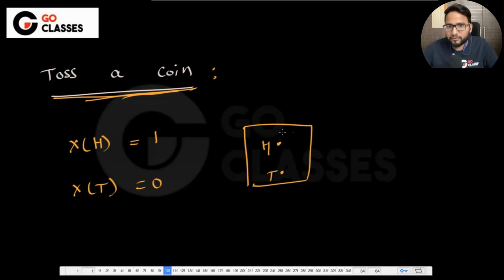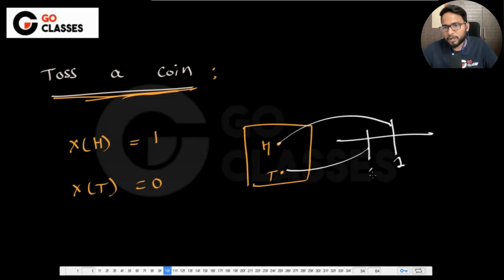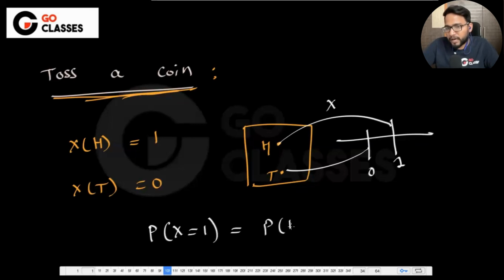And x is something which is called Bernoulli random variable, which maps some of the outcomes to 1 and other outcomes to 0. If I just ask you what is the probability of x being 1, then you will say this is the same as probability of head, right?